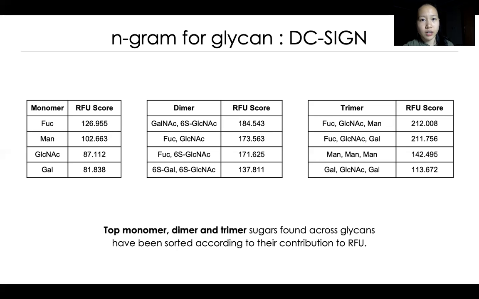The tables on the slide show a list of top monomer, dimer, and trimer sugars found across glycans, sorted according to their contribution to RFU based on the first method that we used. The top monomers are fucose and mannose. The top dimer consists of N-acetylgalactosamine and N-acetylglucosamine 6-sulfate. And the top trimer consists of fucose, N-acetylglucosamine, and mannose.